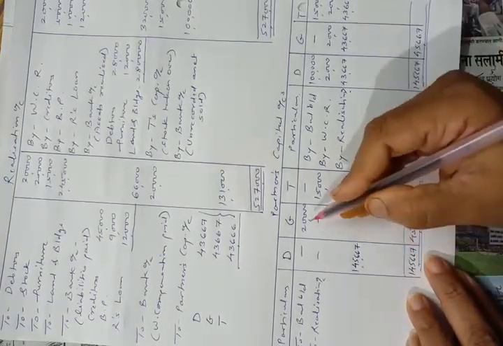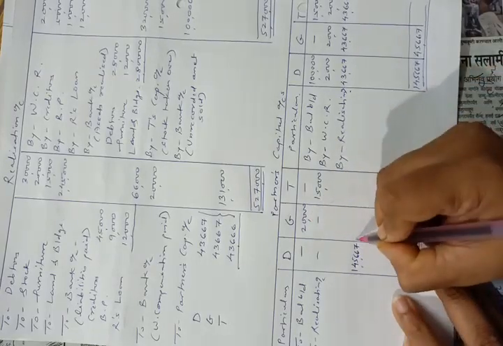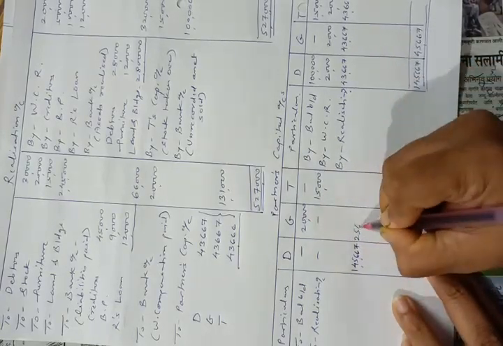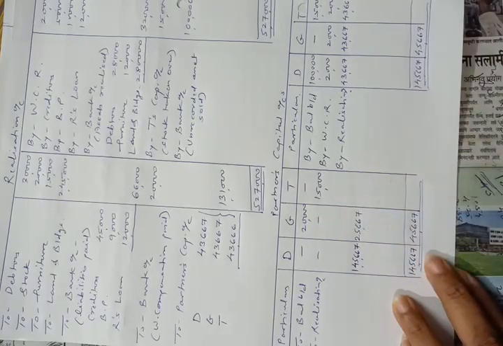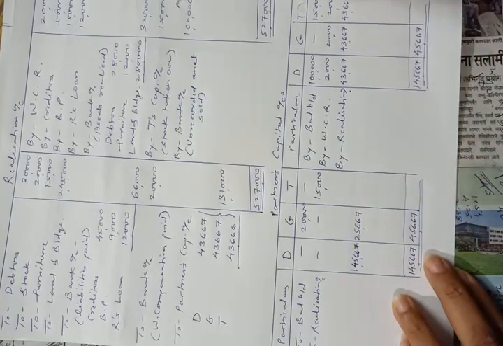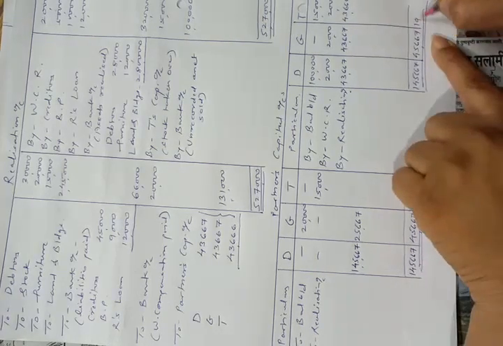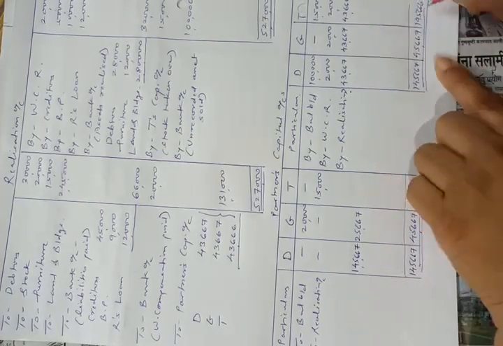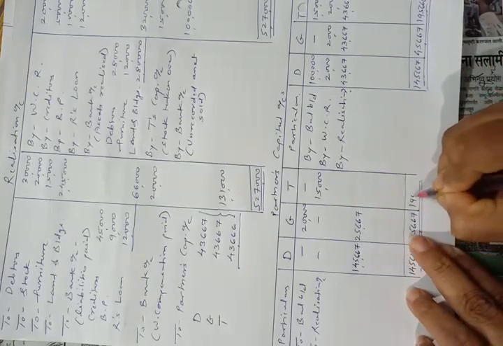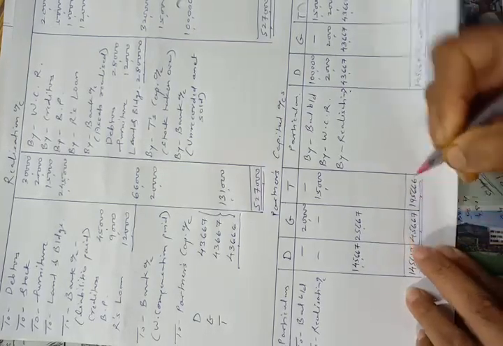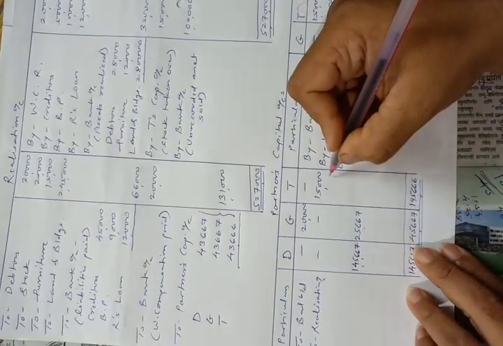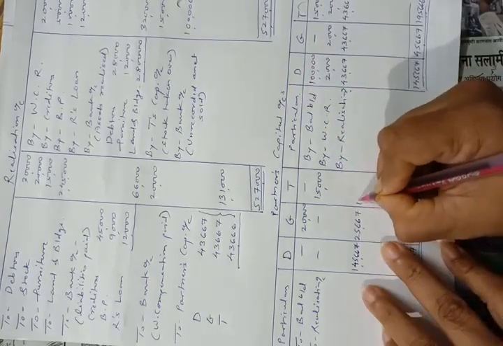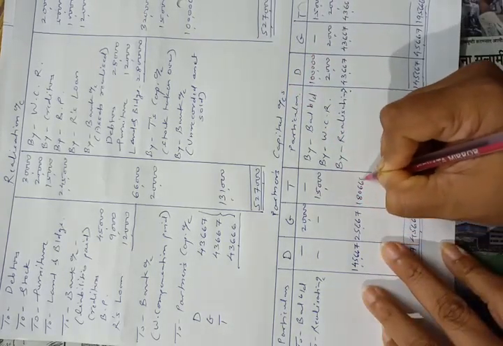We have to deduct rupees 20,000 from that, so the balance will be 25,667. Now the third partner, total of credit side is 1,95,666. We'll deduct rupees 15,000 from that, so the balance will be 1,80,666.